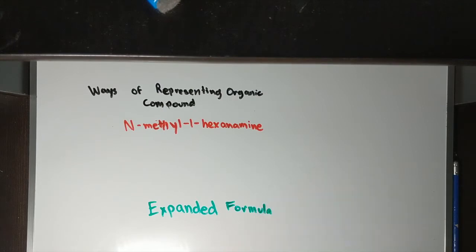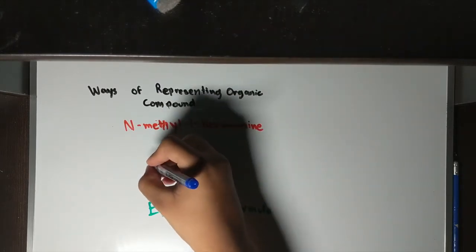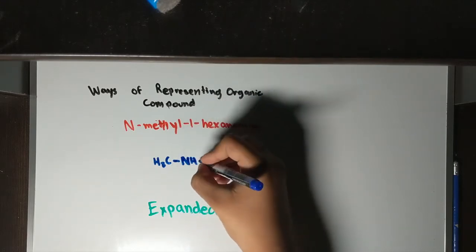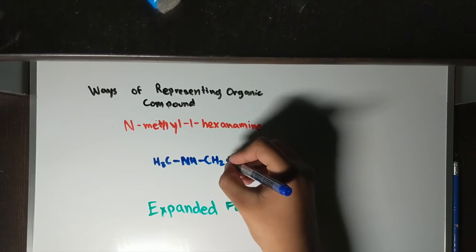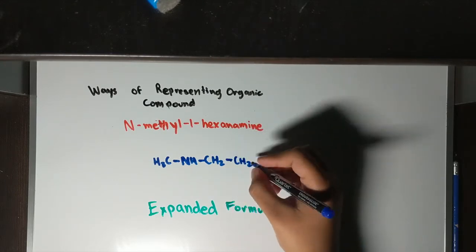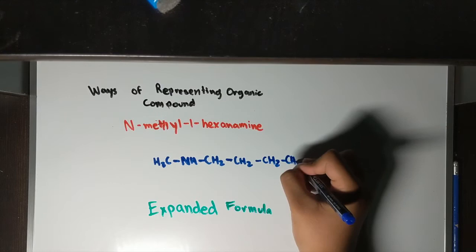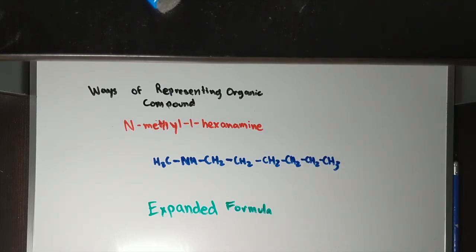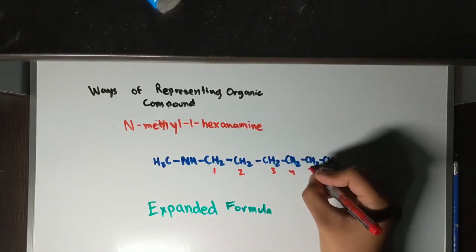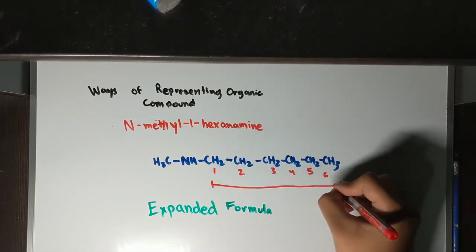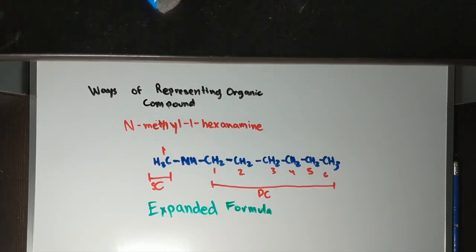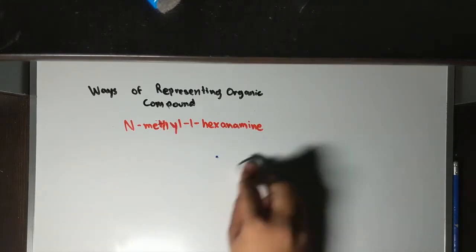Now we're going to do the expanded formula. The expanded formula is pretty easy. It's just that without different sets of H's connected to it, we're going to label it all at once. So it's going to be CH3 connected to the NH, connected to CH2, another CH2, another CH2, another CH2, and another CH2 connected to the last one, which is CH3. We see there are 6 carbons in the parent chain and one lone methyl group with 1 carbon attached to the N.